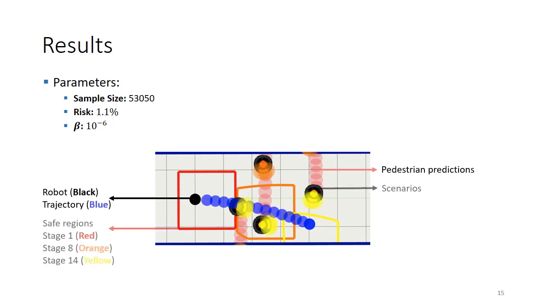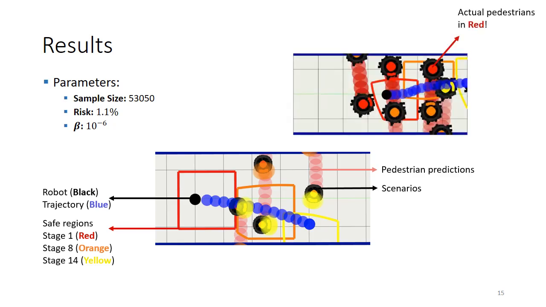Now for 3 of the stages, we will show what the scenario approach is doing in these red, orange, and yellow colors. On the one hand, we'll see the scenarios denoted with black dots, and in colored dots, we'll see the scenarios that are in the support subsample. Then additionally, we'll also show the regions that result from the intersection of the half spaces, and these are also colored. Now it's important to denote that the actual pedestrians are shown in red.